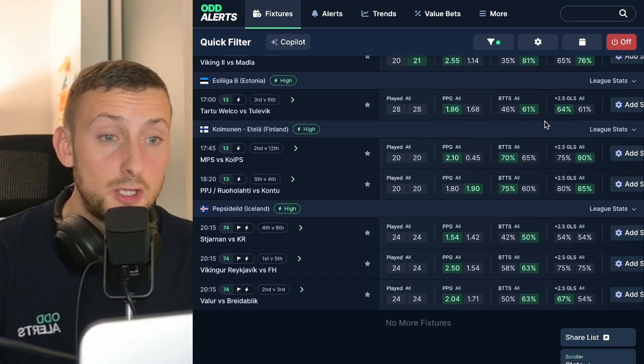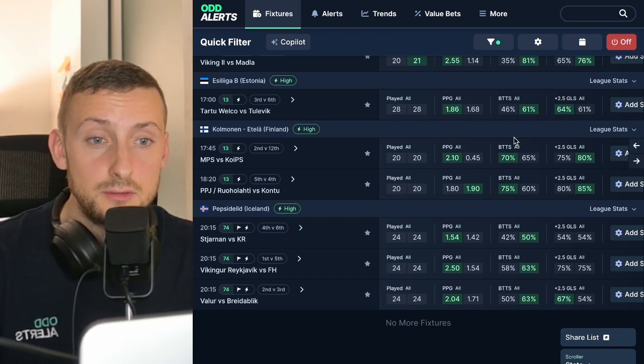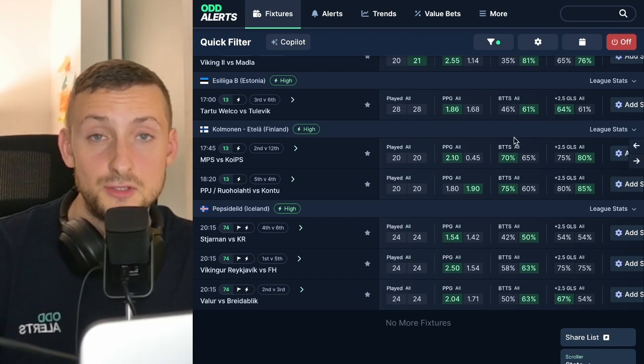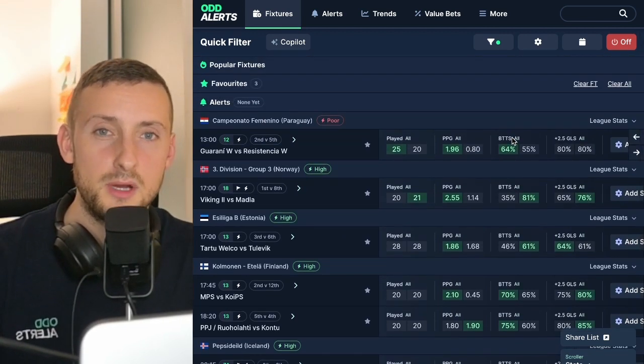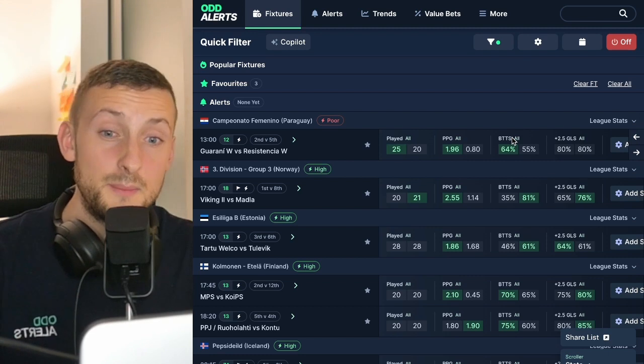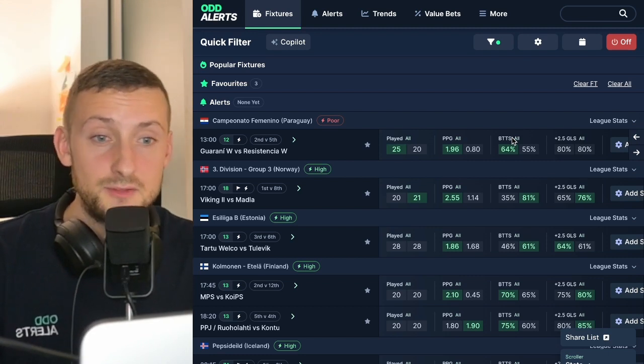So that's how you might go about creating a filter that looks for home teams to score in the first half. That was the request, but then you can just branch out to look at other markets like the halftime result, BTTS first half. You can set alerts pretty easily.